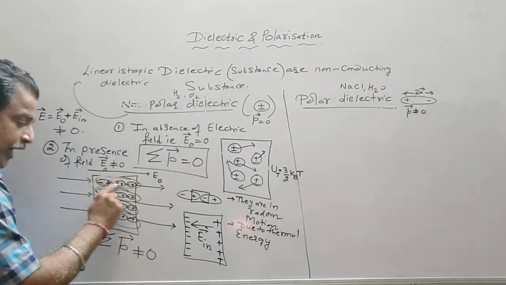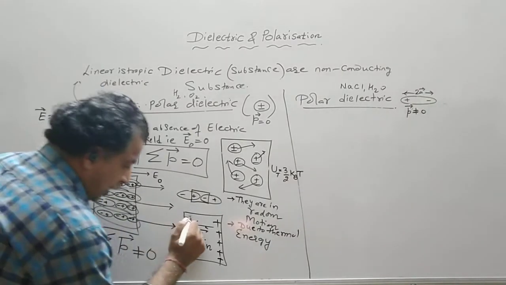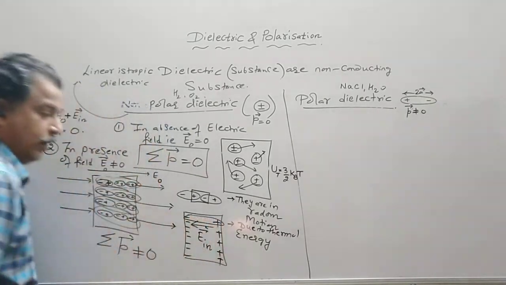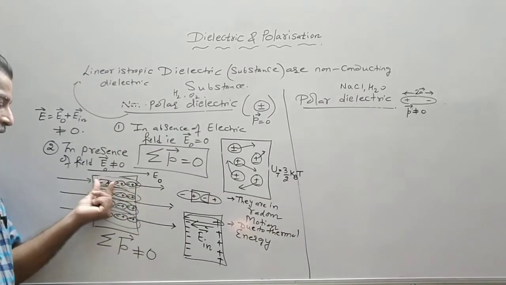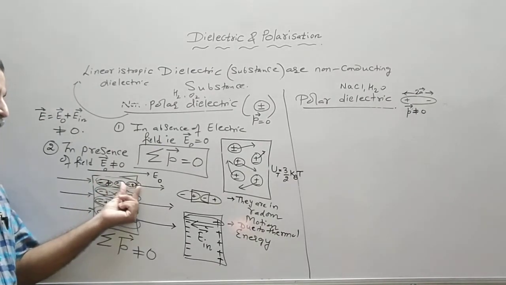So instead of drawing these 3 dipoles, I draw one large dipole, because P1, P2, P3, say 1 centimeter distance, 1 centimeter distance, 1 centimeter distance.